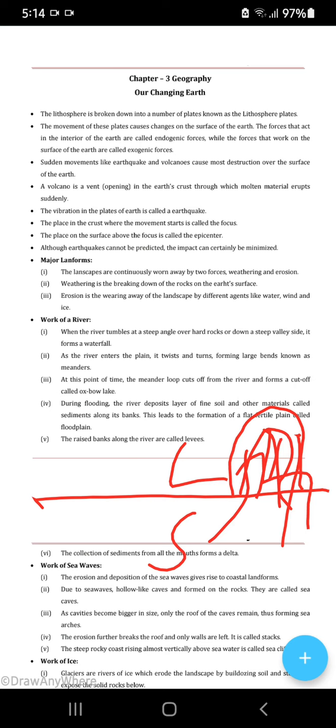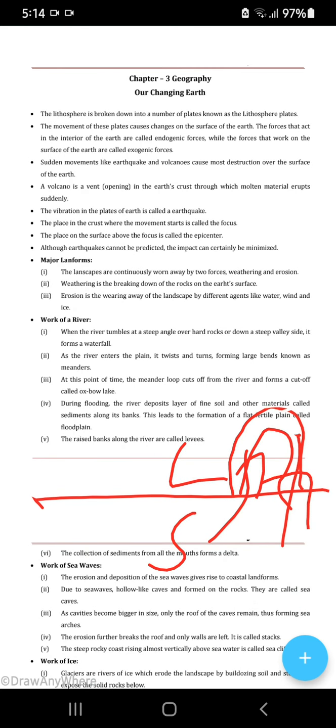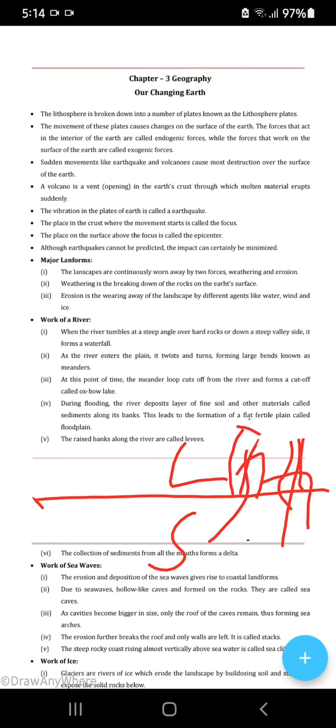The erosion further breaks and only the walls are left. Now the erosion is breaking everything. It's even breaking the roof also. But I'll show you, it's breaking the roof also. Only the walls are left. Now they are known as sea stacks. Okay. Only these walls are there. So they are known as sea stacks.